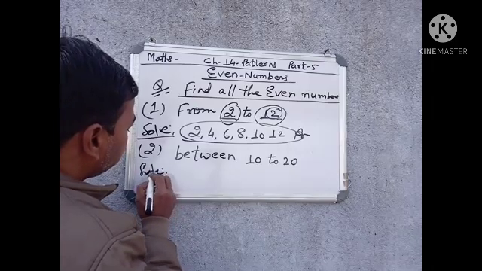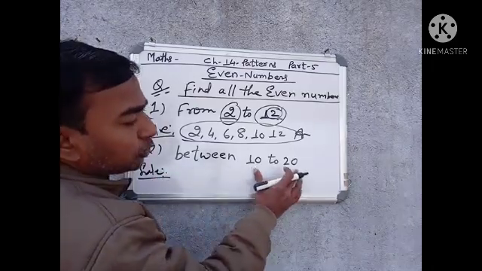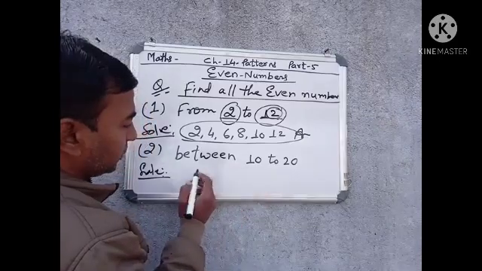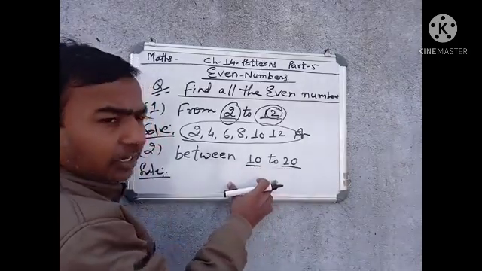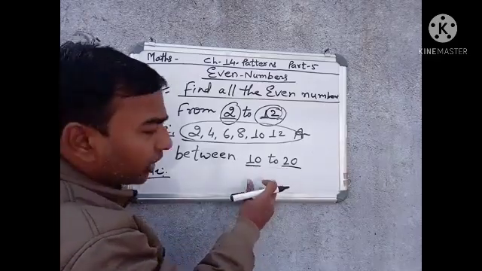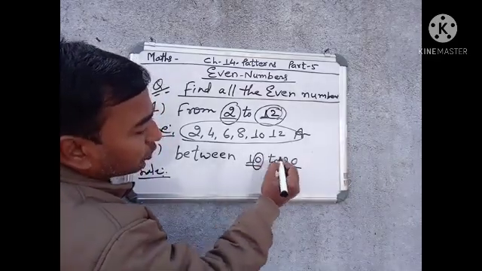The second question is between 10 and 20. In this question, 10 and 20 are both even numbers. Why? Because the ones place number is 0.